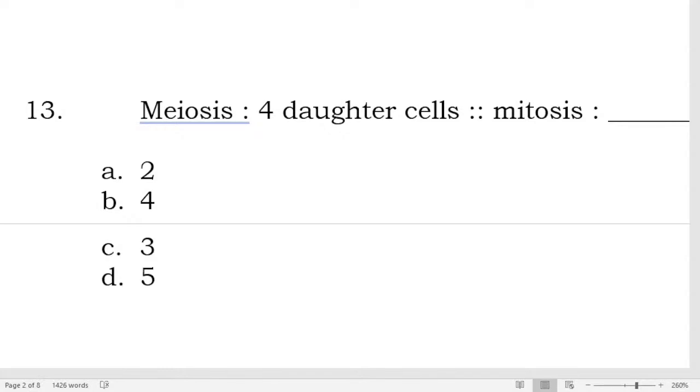Meiosis is to 4 daughter cells and mitosis is to how many daughter cells?